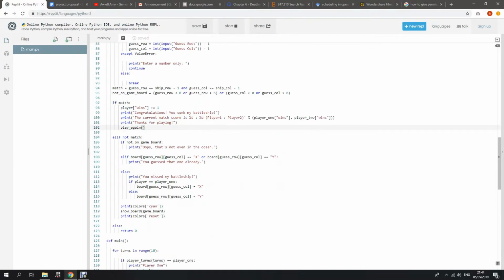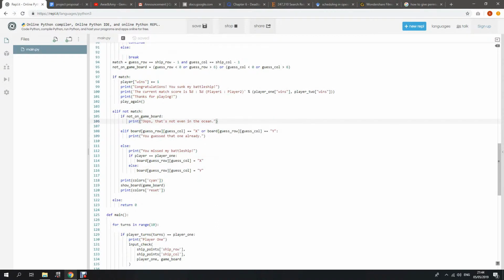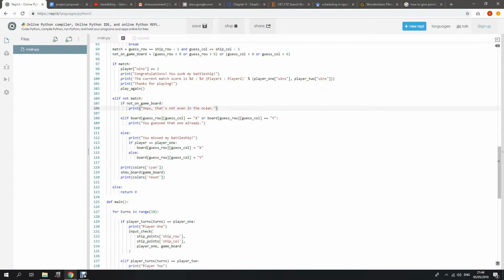Okay. If the player puts a number that is more than the target, it will show oops, that's not even in the ocean, meaning it is out of bounds or range. And if the player puts the same row and column number, it will show you guessed that one already, so it means the player must guess another part.